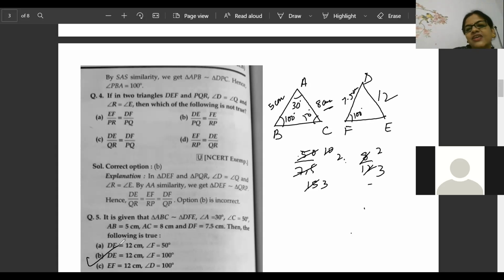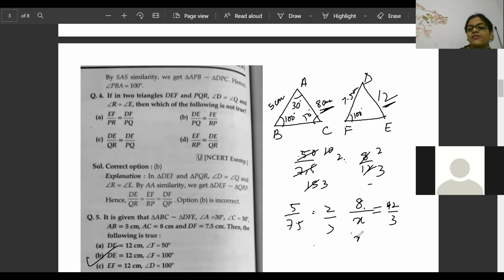Look here, 5 by 7.5. So the decimal will go up, so 50 by 75 will come. So 2 by 3 ratio is coming. So this 5 by 7.5 is a 2 by 3 ratio. That means 8 by that number will also be 2 by 3. So you can write 8 by x is equal to 2 by 3, because the ratio has to be maintained.